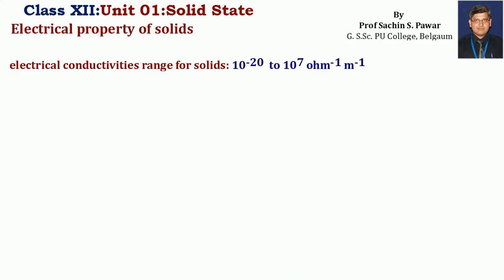So let us start with electrical properties of solids. Now, what do you mean by electrical property? The property of the solid to conduct electricity is called the electrical property. And when I say electrical property, it is always measured in terms of conductivity. The electrical conductivity of solids usually ranges from 10 to the power minus 20 to 10 to the power 7 per ohm per meter.